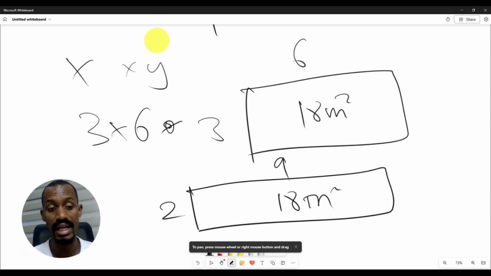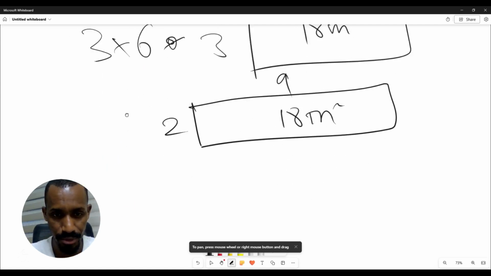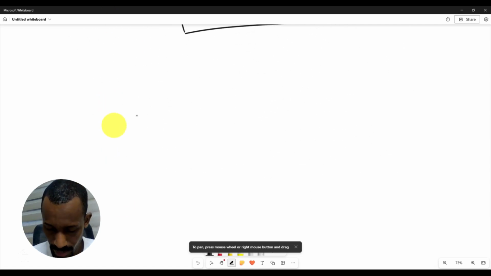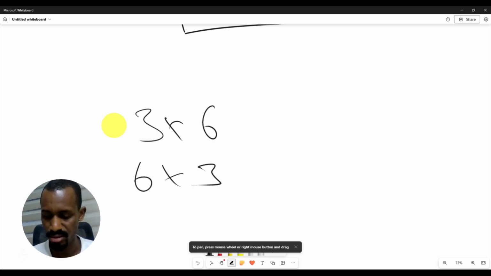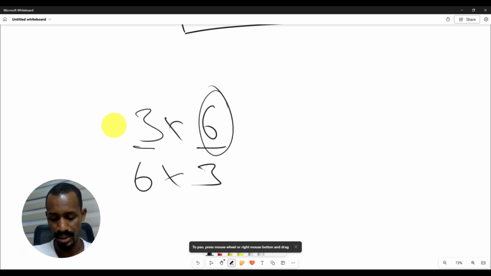Also we always start with the smaller side. Although you can start with any side, because 3 by 6 is the same as 6 by 3. It's just like flipping it, but it's all the same. But the norm is you start with the smaller side, which is the width, and then you go with the length, the bigger side.